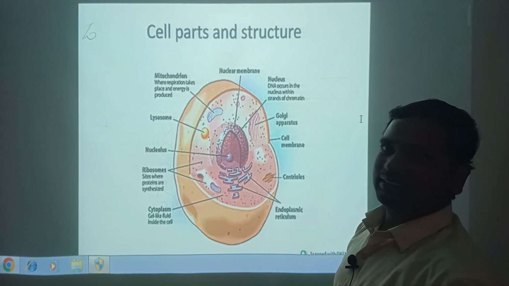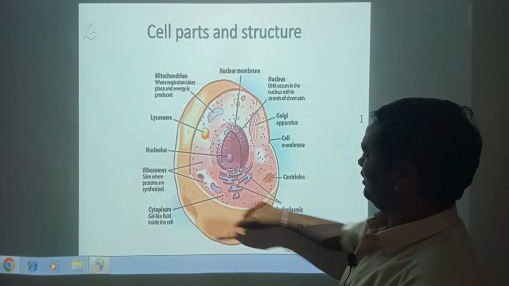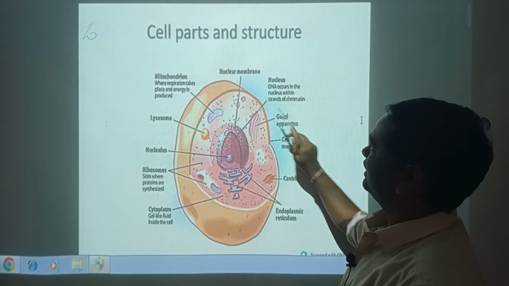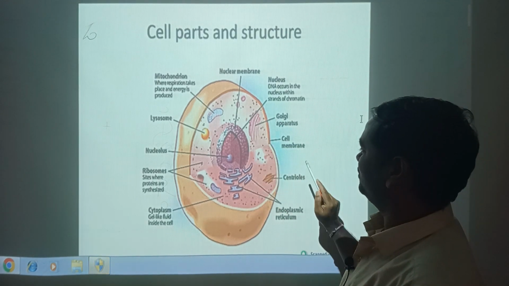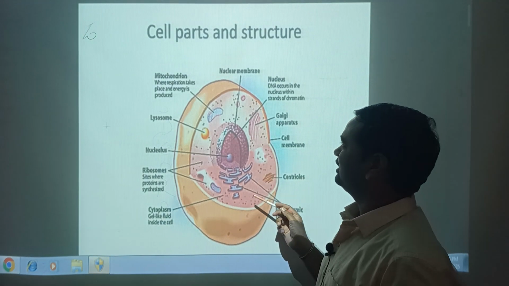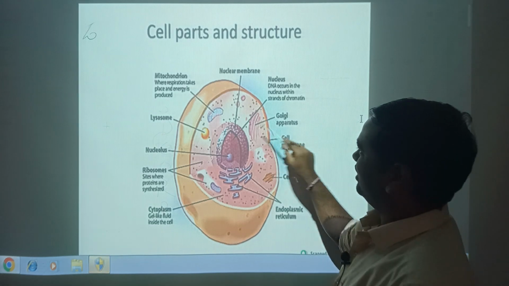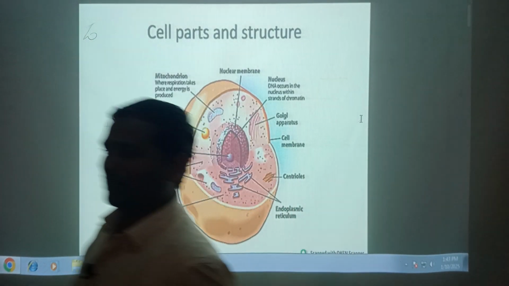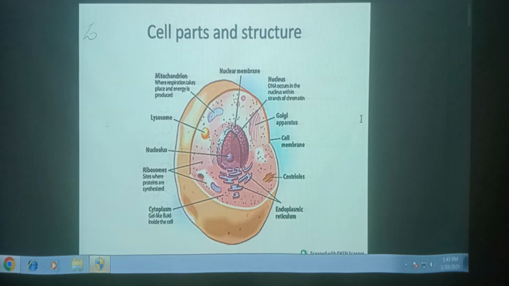And after that, this is the model cell. Different types of cells are there, with plasma membrane, cytoplasm, and nucleus. Okay, next, continue with cell parts.